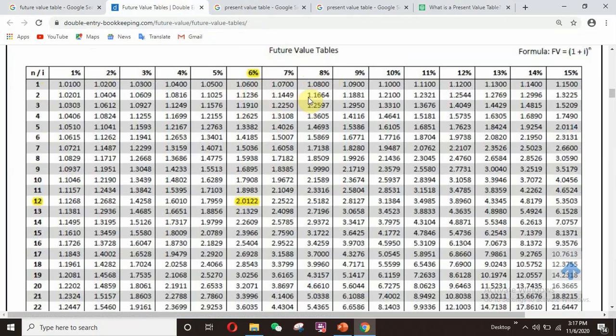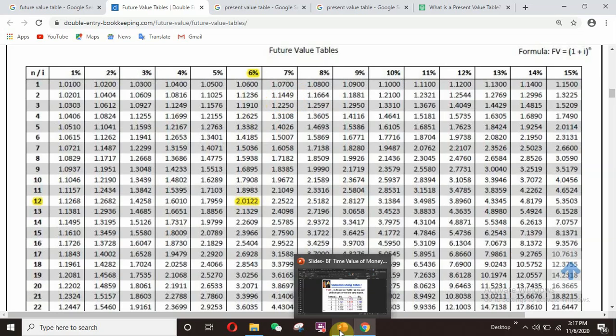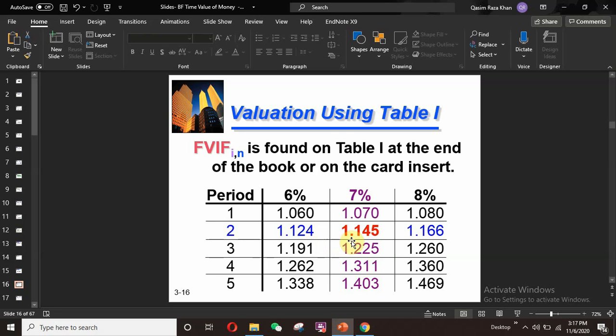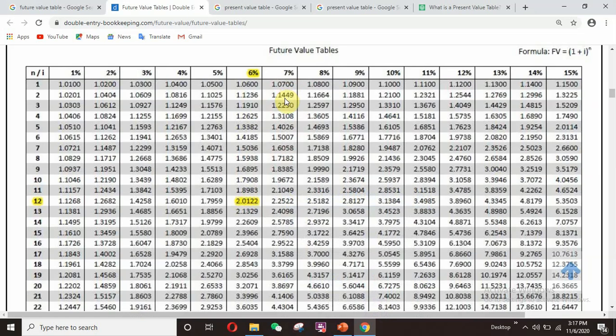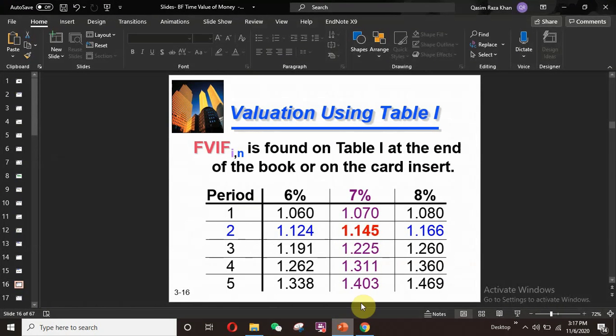So here is our value, 1.1449, which I round to 1.145. This is similar to the value we showed earlier, 1.145. This way you can find the value from the table.